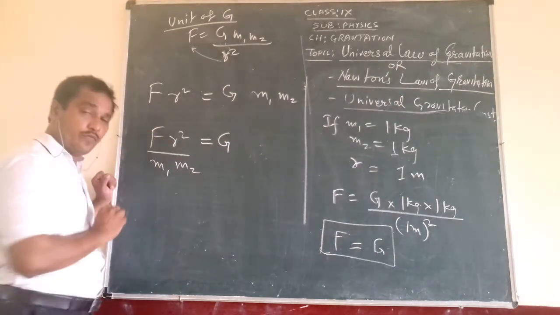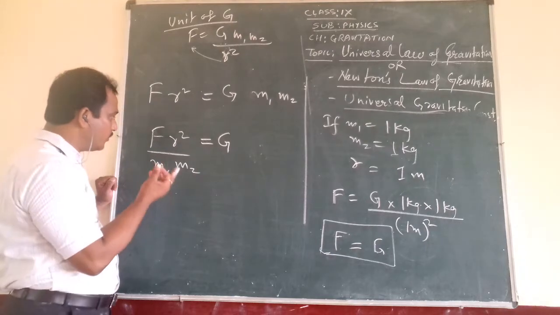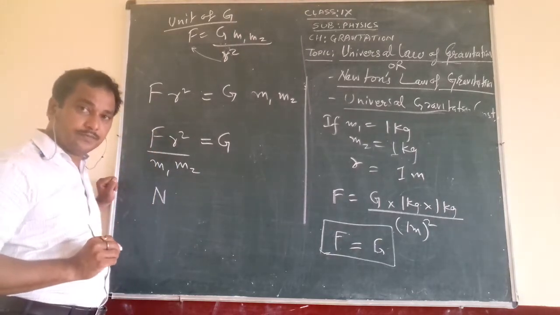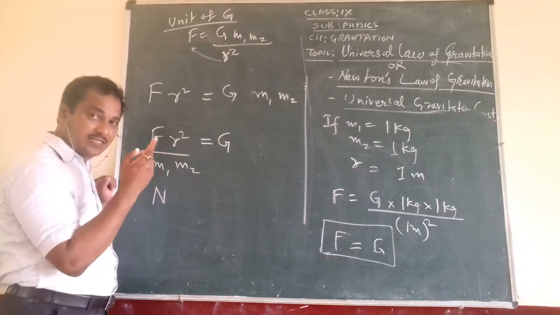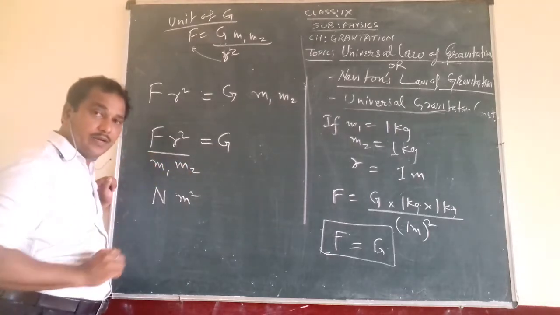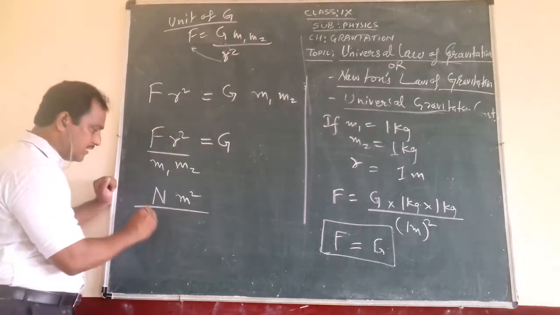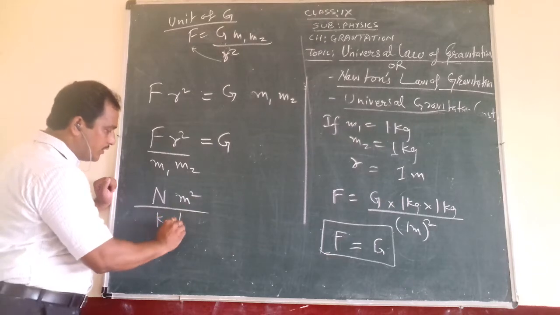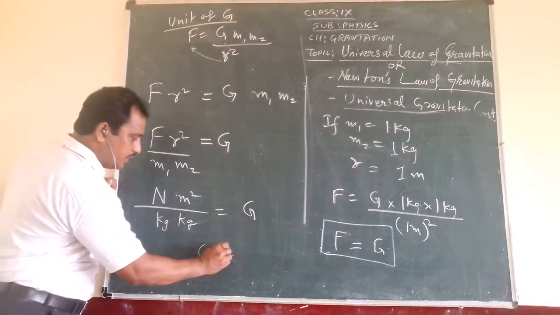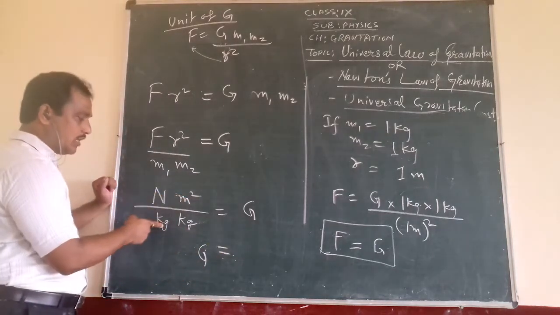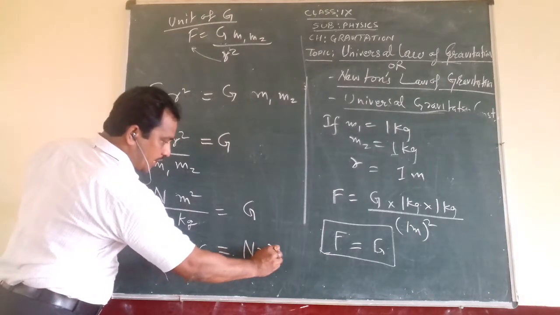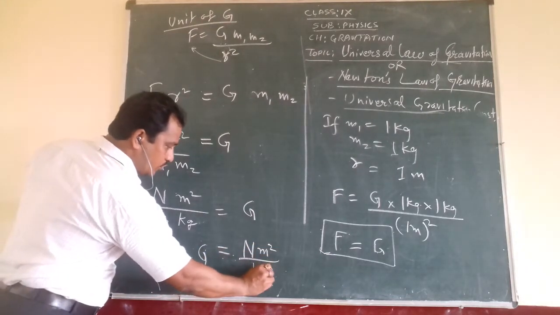Now we will put here the unit. What is the unit of force? Force is given in Newton. And r is the distance. Distance is measured in meter, so meter square. Similarly, m1 and m2, both the masses are in kg, so this is kg and the other one is also kg. So what do we get ultimately? G will be equal to Newton meter square per kg square.